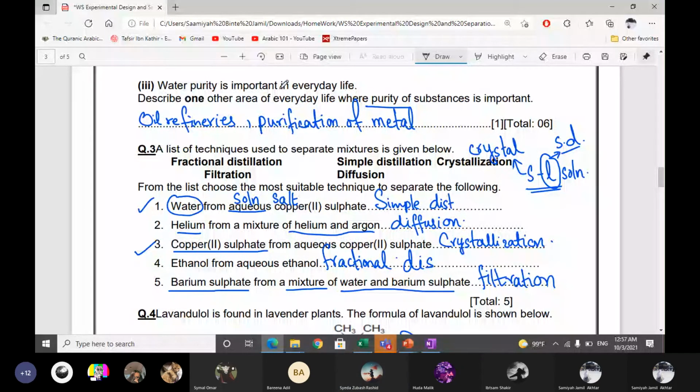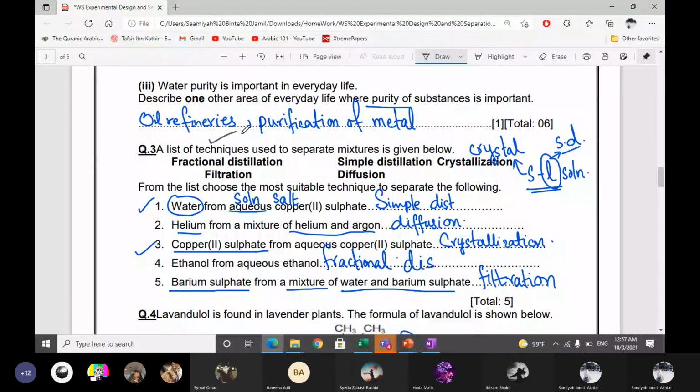Water purity in everyday life. Describe one other area of everyday life where purity of substances is important. In oil refineries, because we need pure oil: cooking oil, lubricating oil, petrol, kerosene. Pure oils in everyday life, and for the purification of metal. In the medicine industry also purity is important, and for metals I wrote that for wiring, for aluminium foil, for canned foods, tins, we also use them in everyday life, so their purification is also important. I wrote 2, you can write any one.